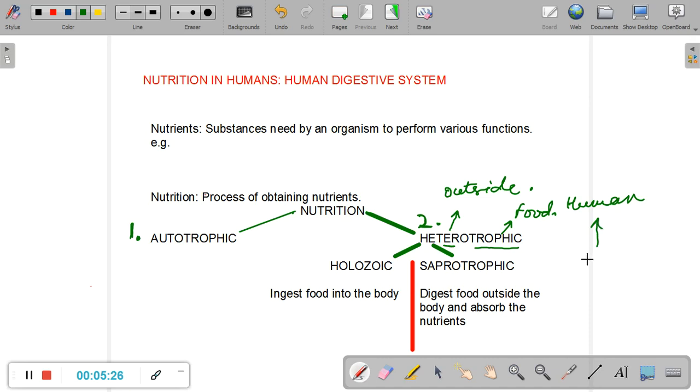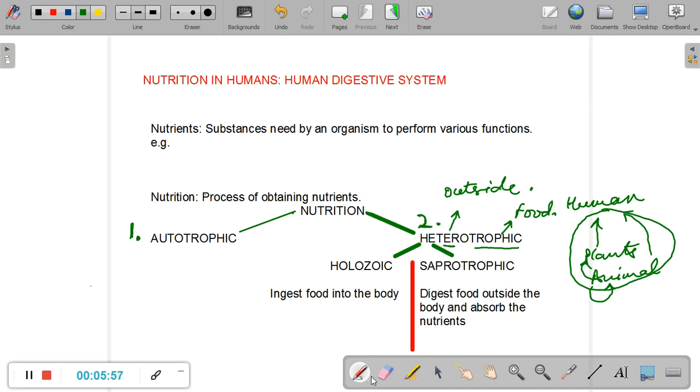We consume plants, because plants are rich in nutrients. Humans also eat other animals. People who eat meat are also taking nutrients from animals. And where did these animals get their nutrients from? By eating plants or eating other animals. So humans are heterotrophs because we cannot make our food. We take our nutrients by consuming other plants or animals.